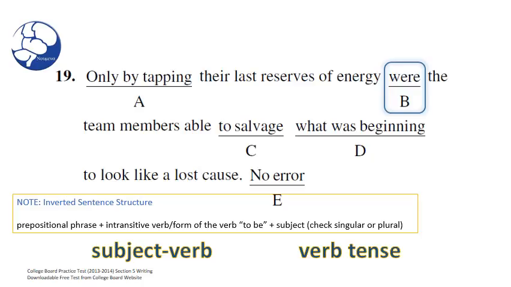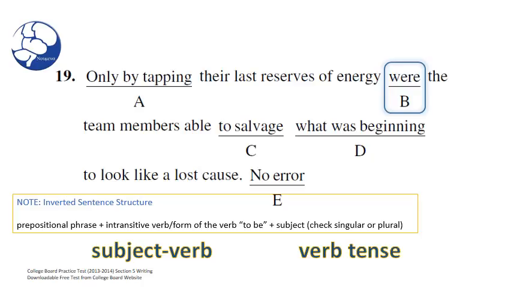Or the form of the verb to be. So you can have a prepositional phrase, intransitive verb, or the form of the verb to be, as in this case, were. And then the subject. Now, since the subject comes after the verb, we do need to do a check on the subject and verb.